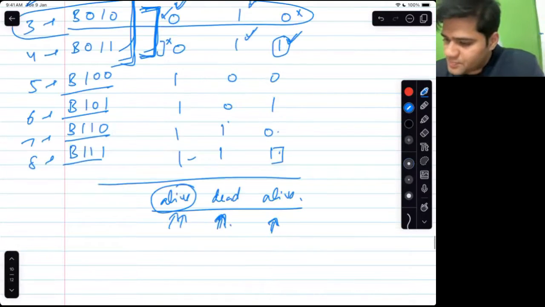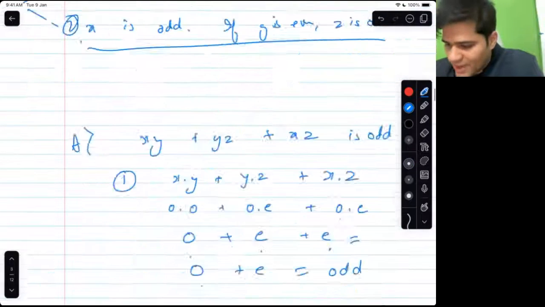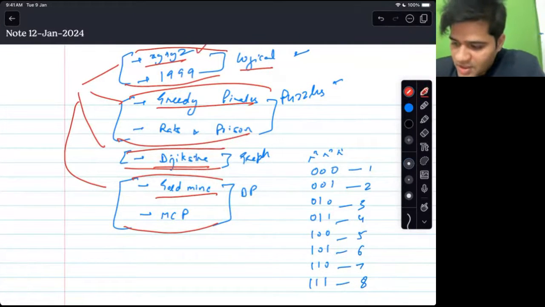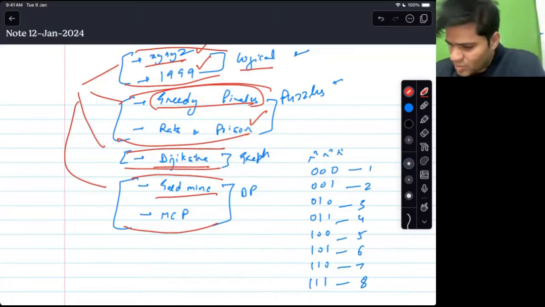All right. So you have seen some maths from 2 groups now. There was odd even, there was prime number. I have told you a binary number system question. Greedy pirates is a recursion question. I would come back to that.